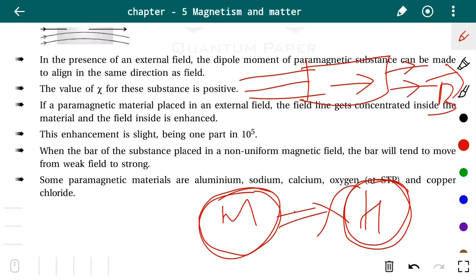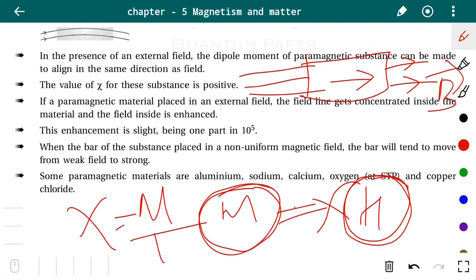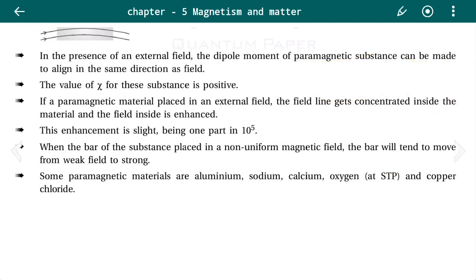So chi equals M by H. A low value of magnetization and a high value of magnetic field intensity gives a small value of magnetic susceptibility. So this chi, that is the magnetic susceptibility of this material, is small and it is positive. It is positive because the alignment of the dipole moment is in the direction of the magnetic field.